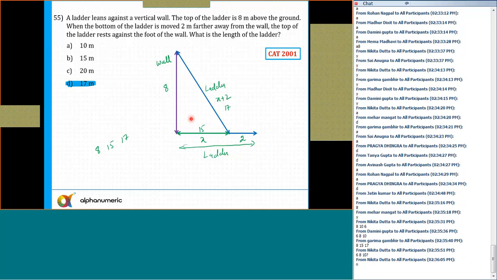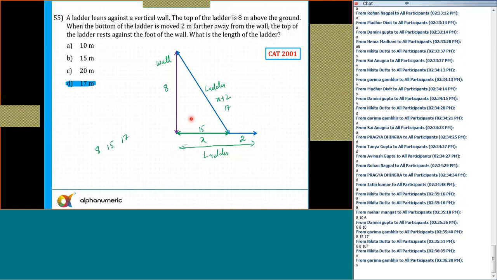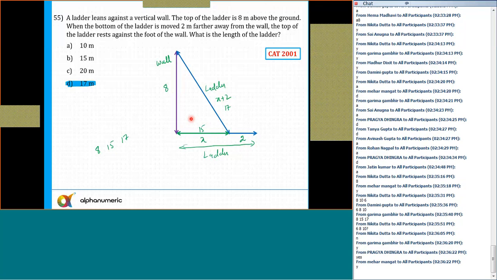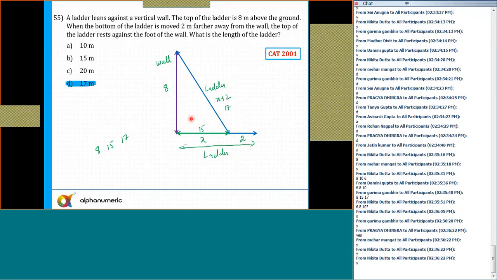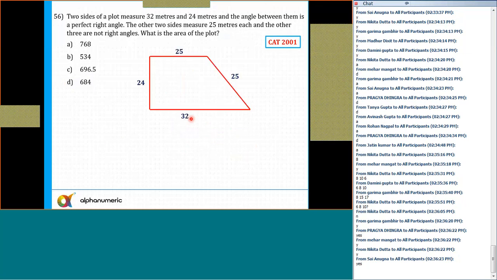So the answer is C. The length of the ladder is 70. So the 8, 15, 17 triplet is satisfying. Can I move to the next question? And you can easily observe a lot of questions we have solved in today's session based on the triplets.